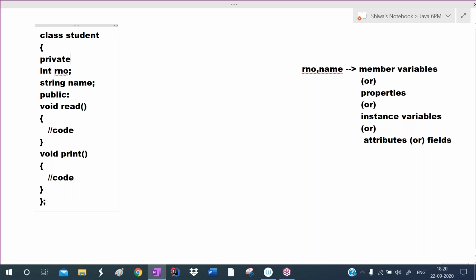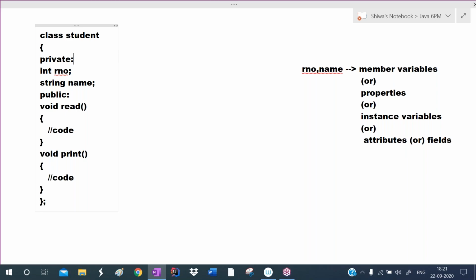So this is one C++ program. Sir, one minute, sir. Yes, Yashwant. The void read must be written first, right? Come again. After the class and after writing void read, then we have to write int and string name, sir. In the main function, there will be a member variable.